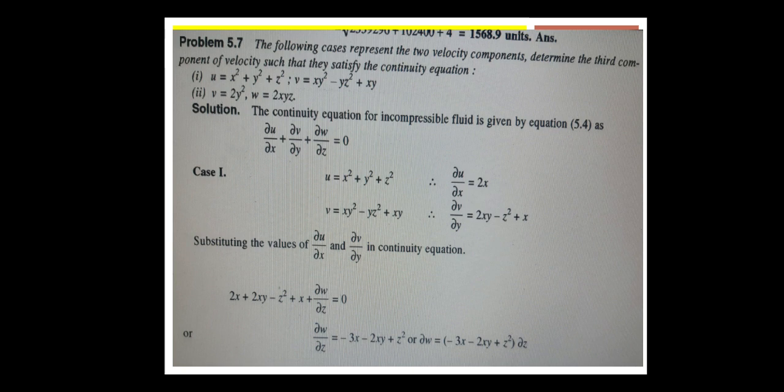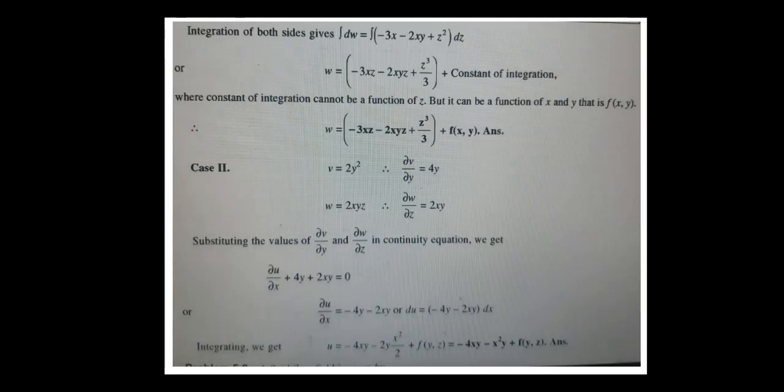Understood? Very simple. See here, we wrote the continuity equation, then we substitute the u value and v value, and we get the value. Taking these values and substituting in the continuity equation, we get this value, and upon integrating we get the answer. Now what is case 2?